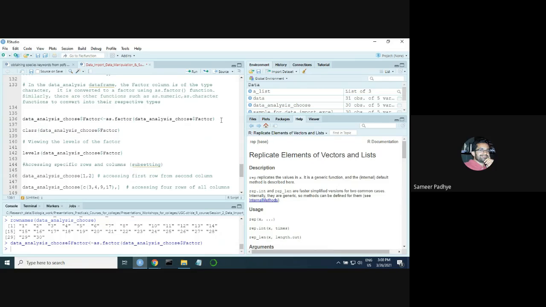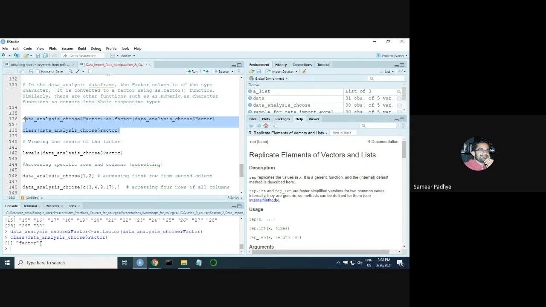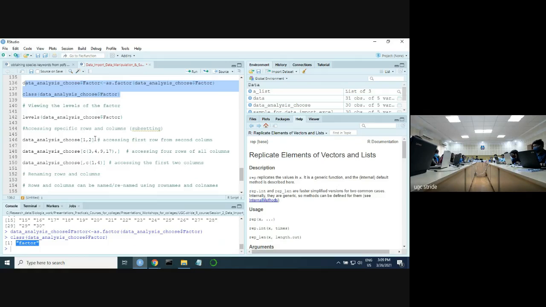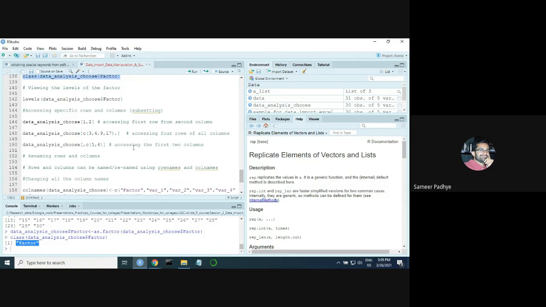If you run this command now and you look at the class of your data, it will get converted to a factor. It won't be CHR anymore. Is this understood? Any difficulties with this? Any questions? Should we continue?